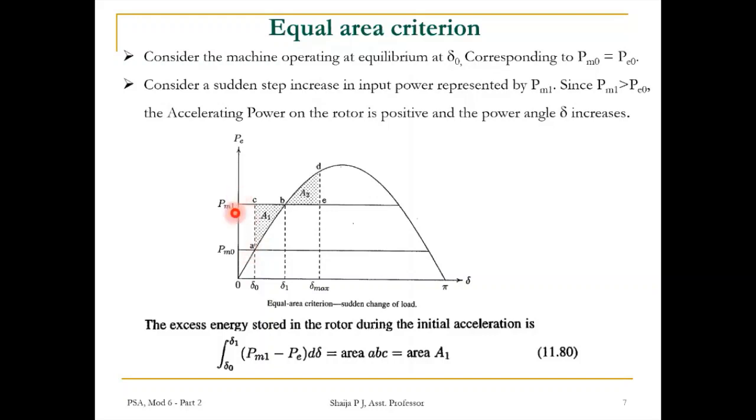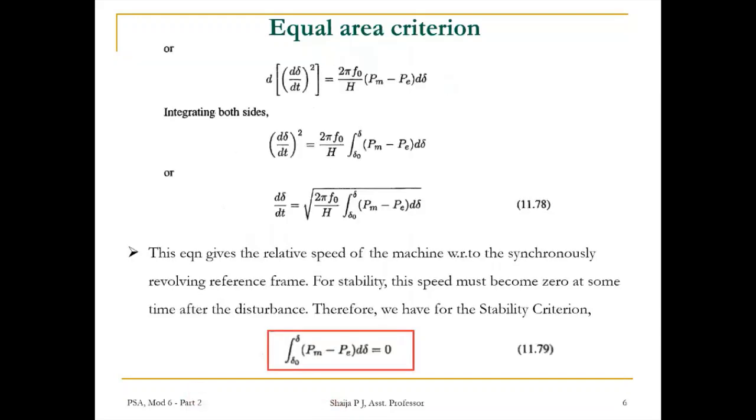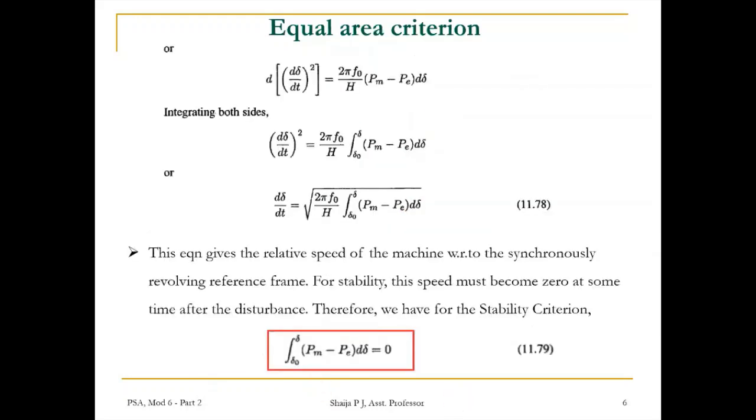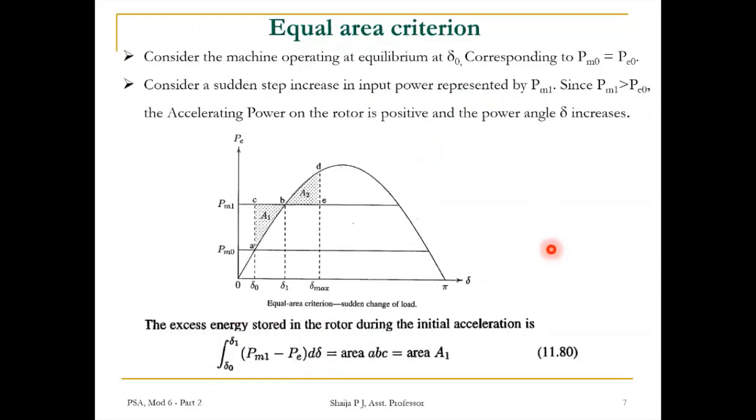Since Pm1 is greater than Pe0, in the swing equation, the right hand side, Pm minus Pe, which is Pa, the accelerating power, will be positive. So there will be some accelerating power on the rotor, and the power angle δ increases accordingly.